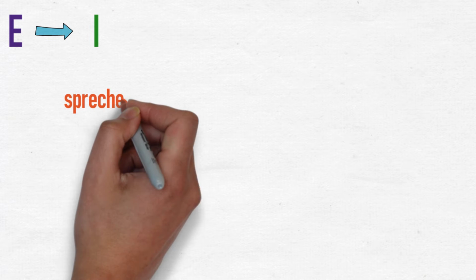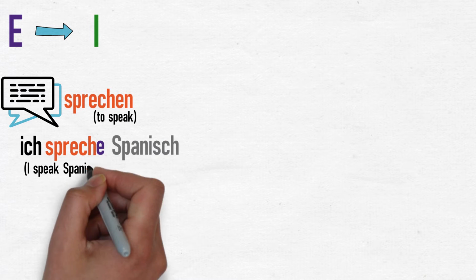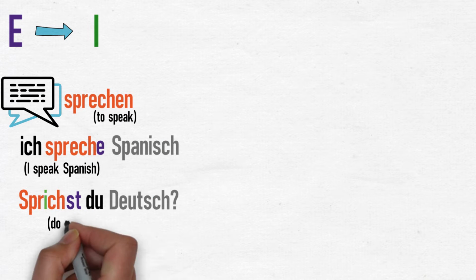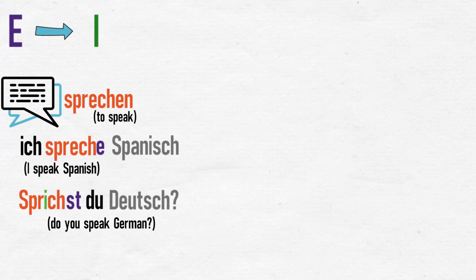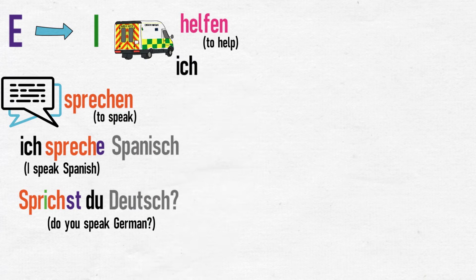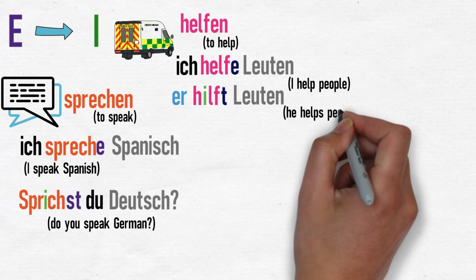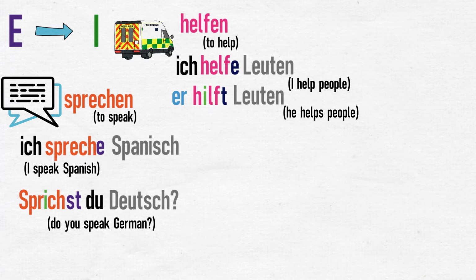I to I. Sprechen, to speak. Ich spreche Spanisch. I speak Spanish. Sprichst du Deutsch? Do you speak German? Helfen, to help. Ich helfe Leuten. I help people. Er hilft Leuten. He helps people. Notice that the word Leute, meaning people, now has an N on the end because helfen is used with the dative case.